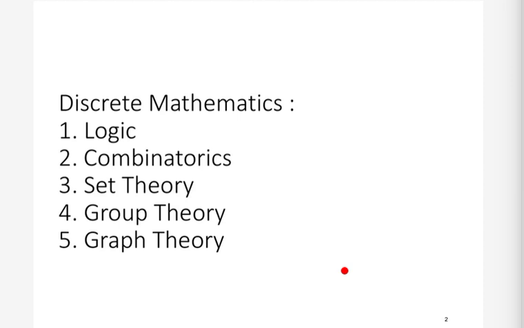In set theory, we will study sets, relations, functions, posets, lattices, and other things. Then there is group theory, and graph theory. We have divided this course into 5 modules, and we will cover it module by module.